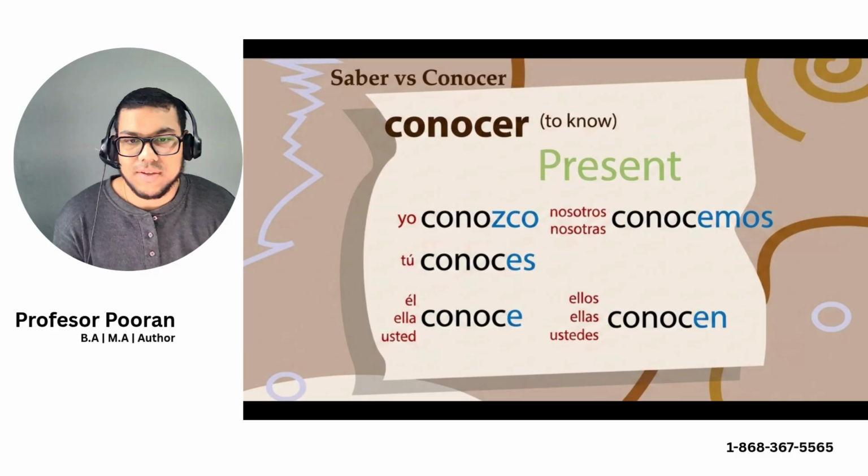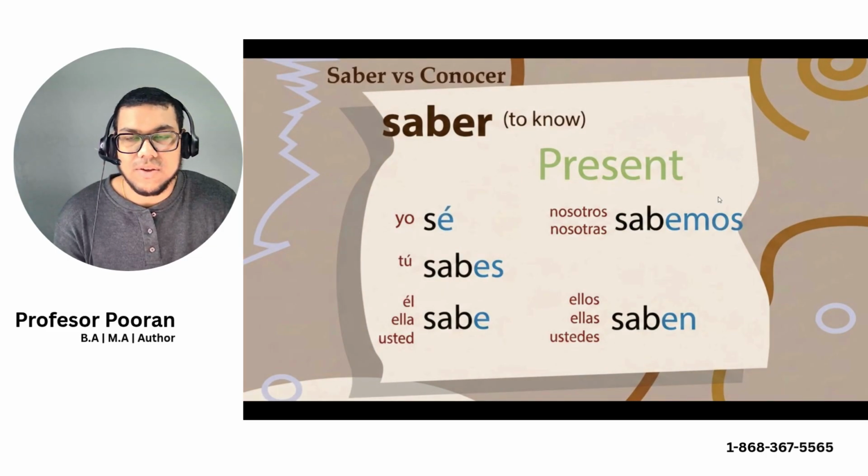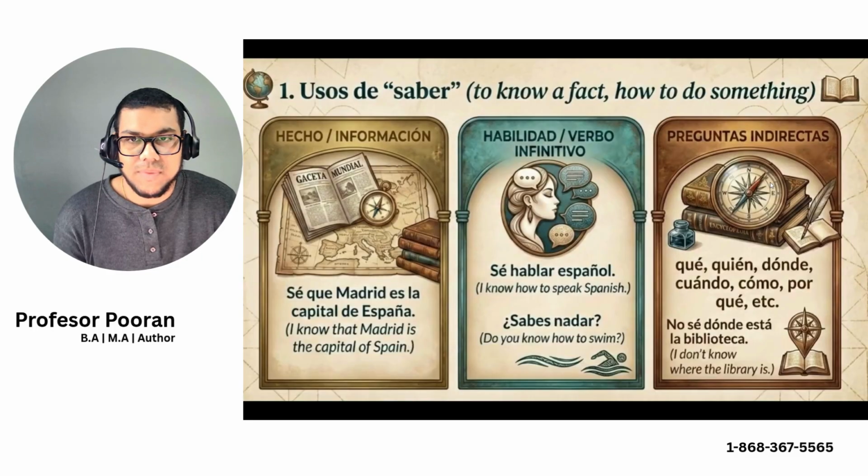Conocer is conjugated as yo conozco, tú conoces, él, ella, usted conoce, nosotros conocemos y ellos, ellas, ustedes conocen. Saber is conjugated like yo sé, tú sabes, él, ella, usted sabe, nosotros sabemos y ellos, ellas saben.